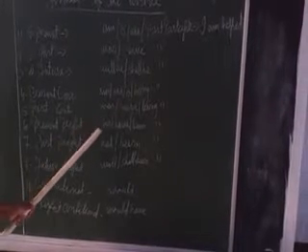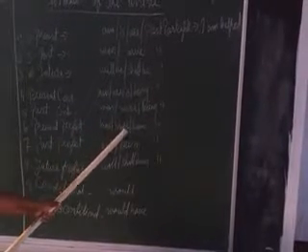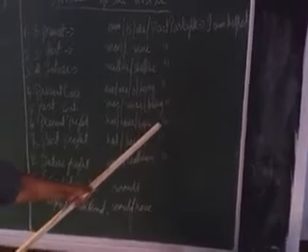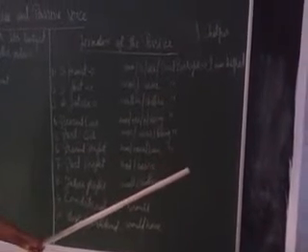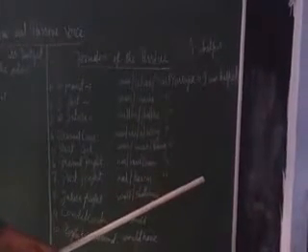Present perfect: subject plus has, have, been plus past participle. So we use: I have been helped. Past perfect: had been plus past participle. The sentence is: I had been helped.